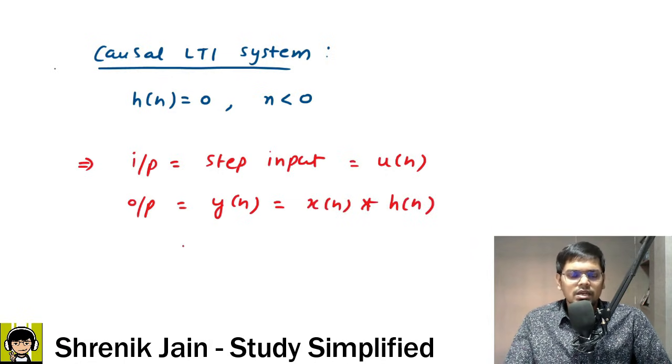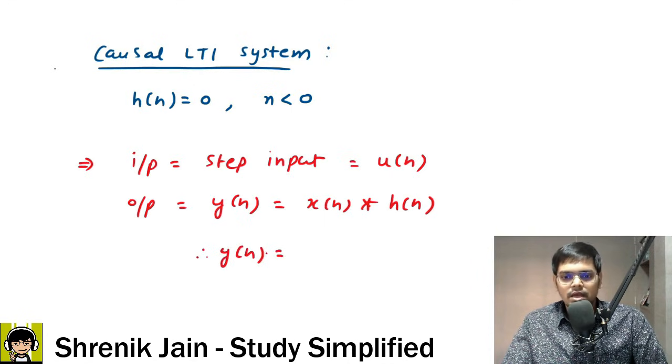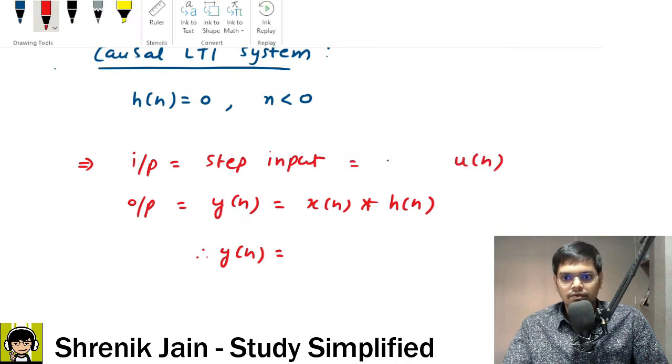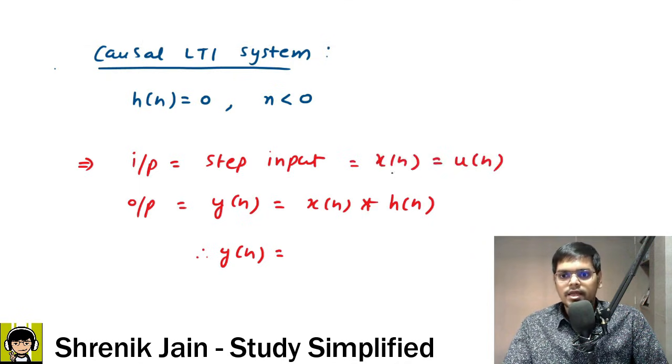Here we are getting a step response. Step response is generally denoted s of n, but I'm just writing y of n as the output. Our input notation is generally x of n, and that is equal to u of n.